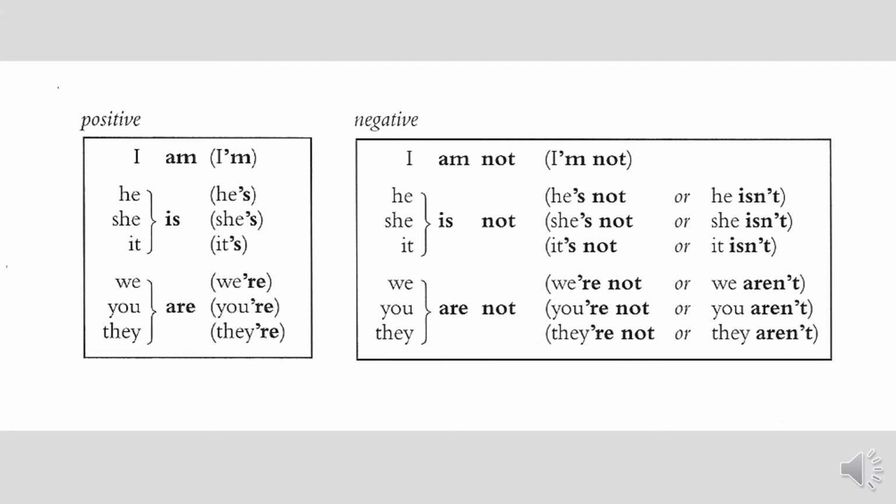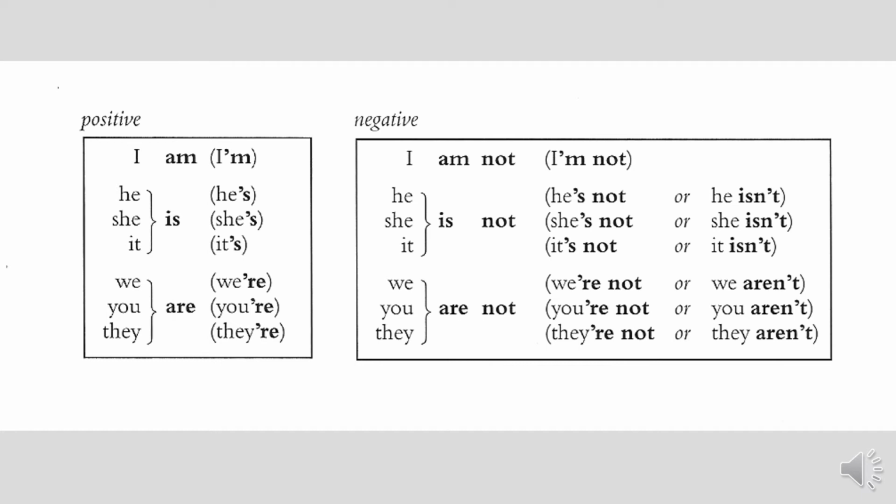And if we want to write the negative, we are going to use the word not. Okay, like I am not, he is not, she is not, it is not. And for the contractions we have he's not, she's not, it's not, or he isn't. It can be written in both ways.